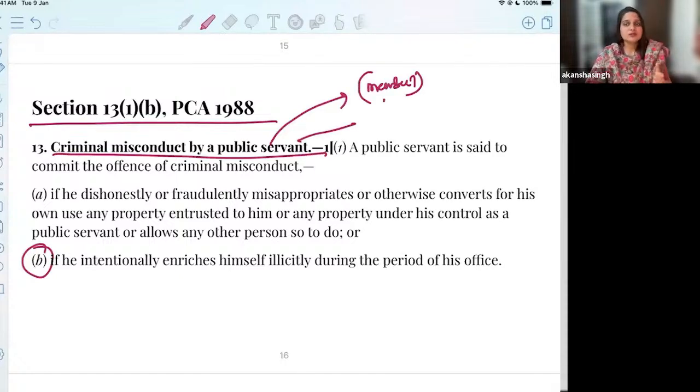Secondly, what is the procedure to prosecute a public servant under this law? And thirdly, how do we really say whether she has committed criminal misconduct or not? So this judgment basically revolves around the idea of immunity that is to be given. It does not talk about whether she has actually committed the criminal offense or not.